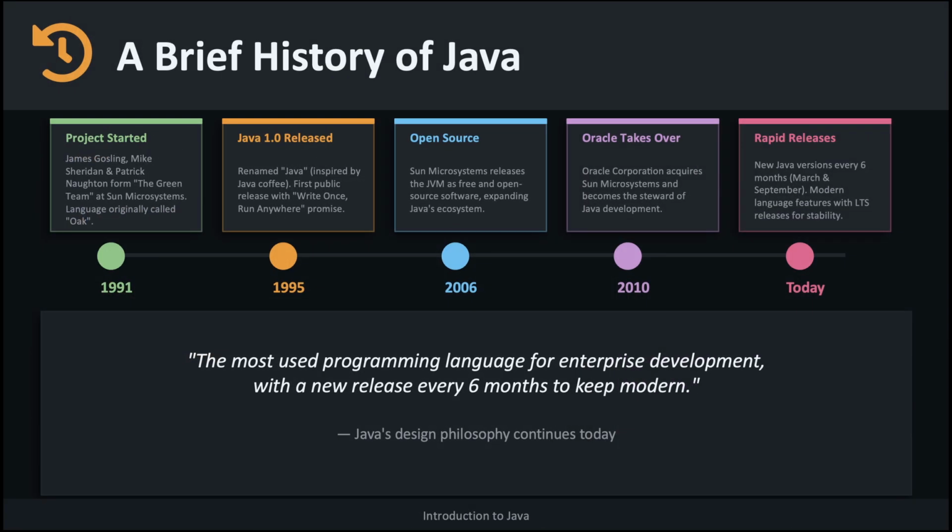Java's story begins in 1991 when James Gosling and a small team at Sun Microsystems called the Green Team started a project to build software for interactive television. The language was originally called Oak, named after a tree outside Gosling's office. By 1995, it was renamed Java, inspired by Java Coffee, and the first public version was released with the promise of running anywhere. In 2006, Sun open-sourced the Java Virtual Machine, and in 2010, Oracle Corporation acquired Sun and took over Java's development. Today, Java follows a rapid release cycle with a new version every 6 months.